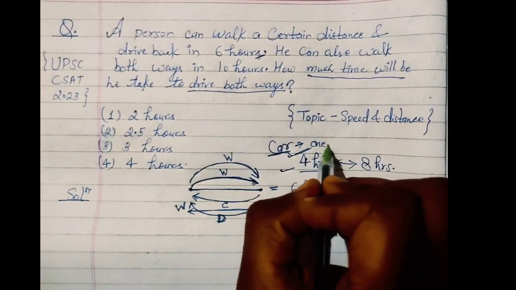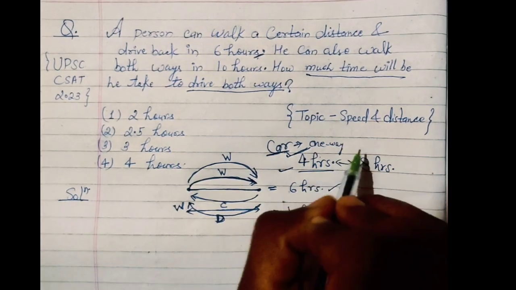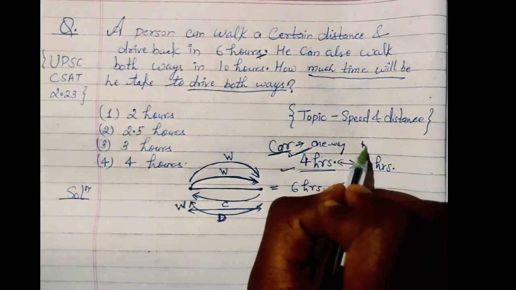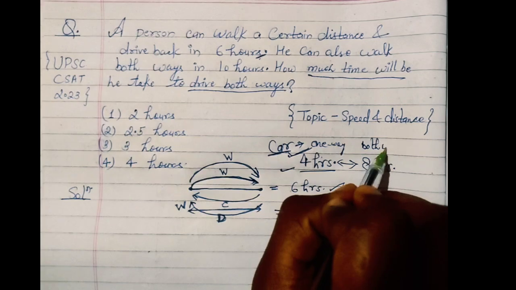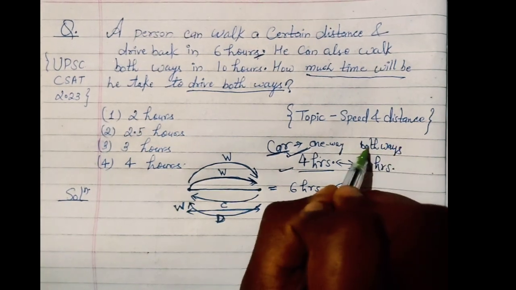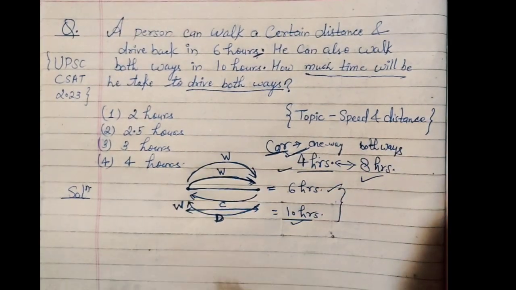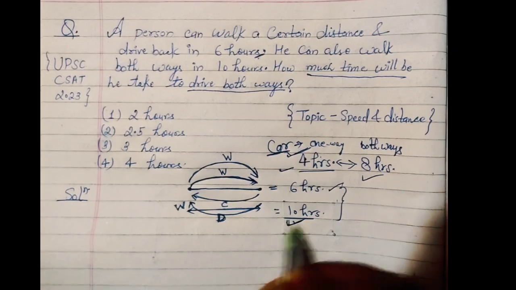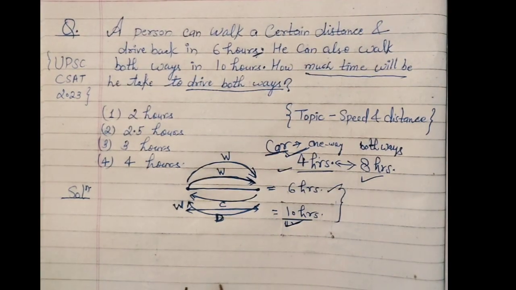One way he saves 4 hours, that means both ways he is going to save 8 hours, right? But walking both ways he takes 10 hours in total.